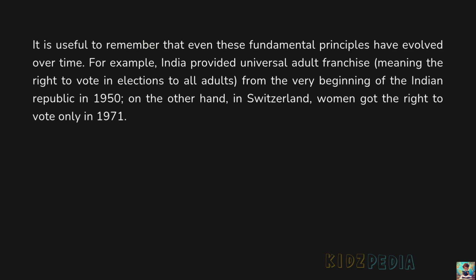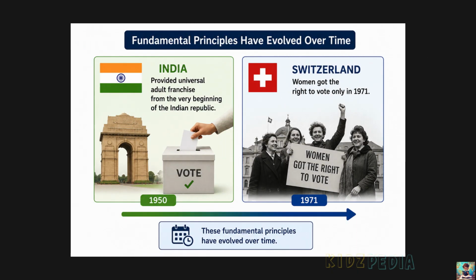It is useful to remember that even these fundamental principles have evolved over time. For example, India provided universal adult franchise, meaning the right to vote in elections to all adults from the very beginning of the Indian Republic in 1950. On the other hand, in Switzerland, women got the right to vote only in 1971. So, these democratic principles did not develop at the same time in every country. Different countries accepted them at different times.